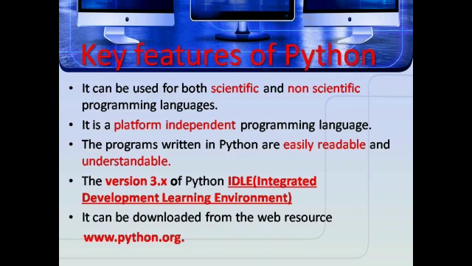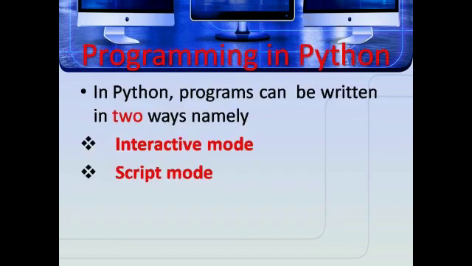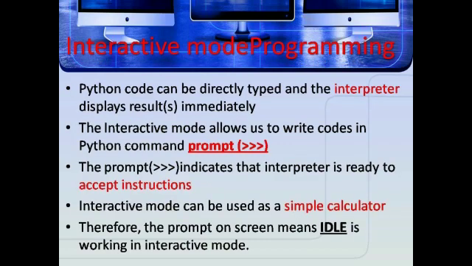The version 3.x of Python IDLE, Integrated Development Learning Environment, can be downloaded from the web resource www.python.org. In Python, programs can be written in two ways, namely interactive mode and script mode. In interactive mode programming, the Python code can be directly typed and the interpreter displays results immediately. Here interpreter means the program executes line by line.